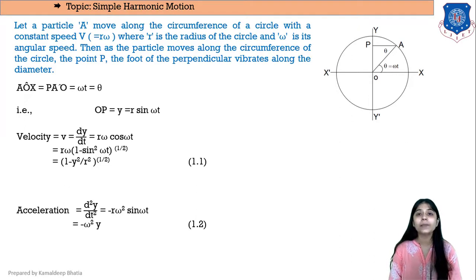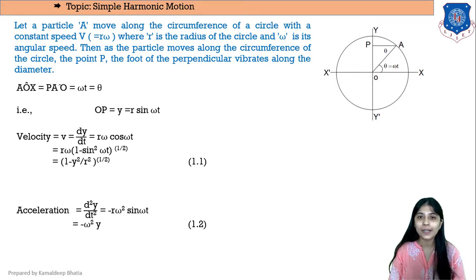So velocity will be the change in displacement with respect to time, so it will be dy by dt. We have to differentiate this y with respect to t. We know that the differentiation of sin omega t is cos omega t, and omega will also appear ahead in the equation. So the velocity v is equal to r omega cos omega t.